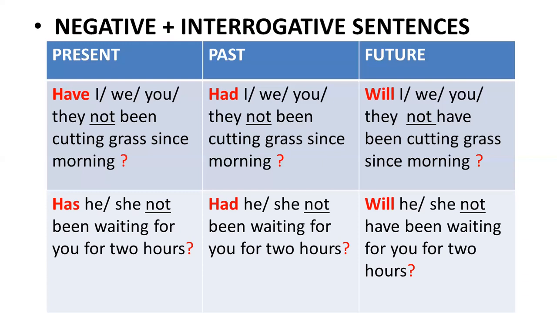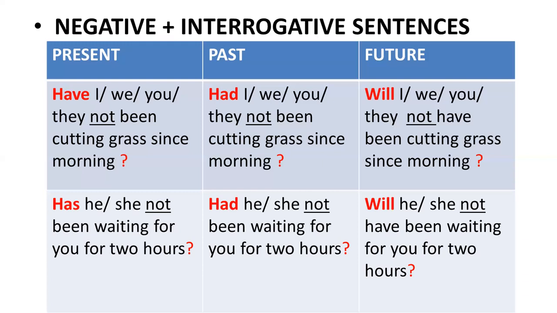So have is removed from there and brought to the first position, initial position, and it becomes, have you not been cutting grass since morning? In past, it becomes, had he not been waiting for you for 2 hours? And then we have the last one.